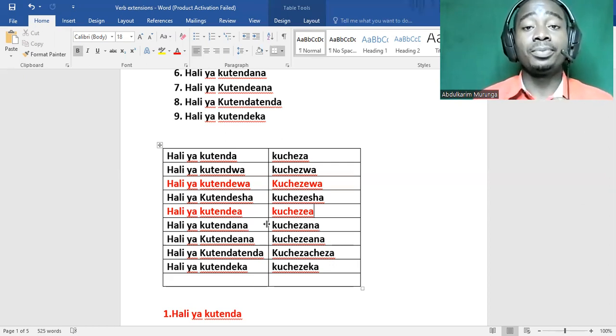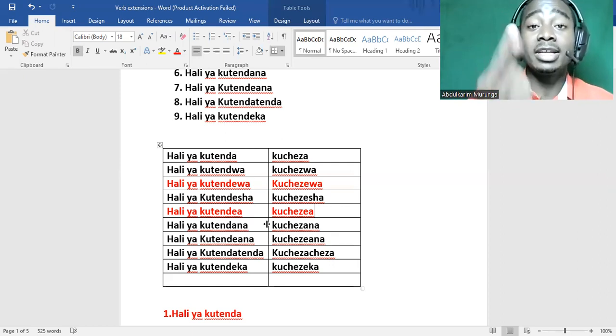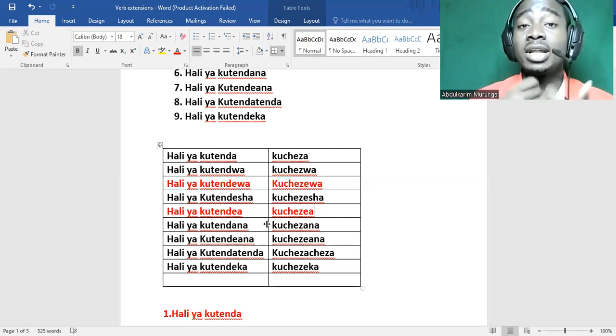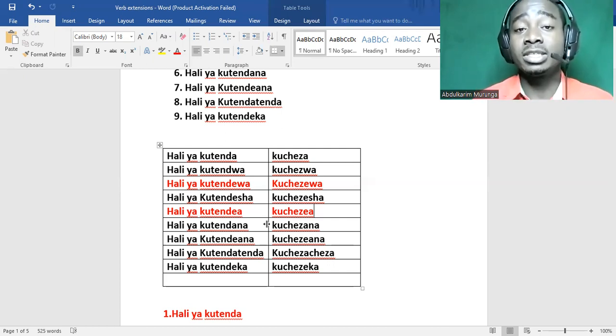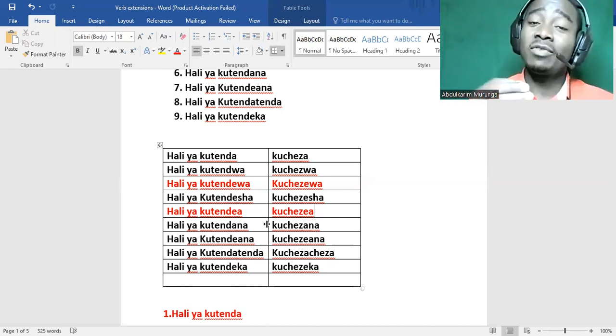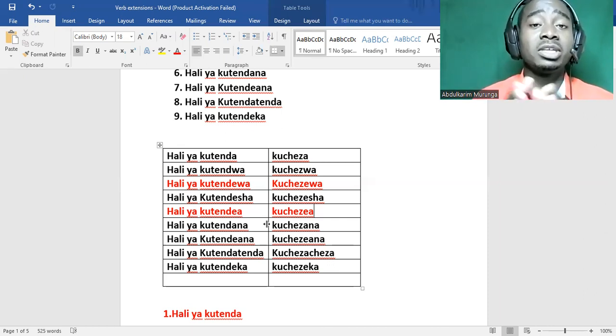Sawa. You write me, I write you. Tunaandikana. But kuandika means to write. In this case, when I say ninakuandika, you write me, tunaandikana, it doesn't mean we are writing each other. It means we are reporting each other. So some verbs have more than two meanings. So in this, we just mean we are reporting each other, not writing each other.